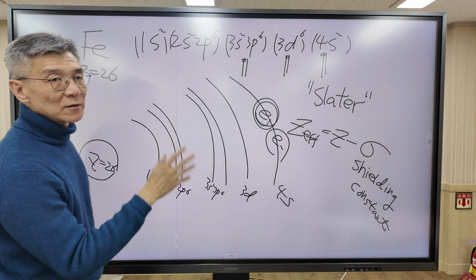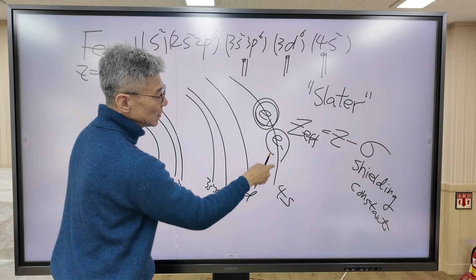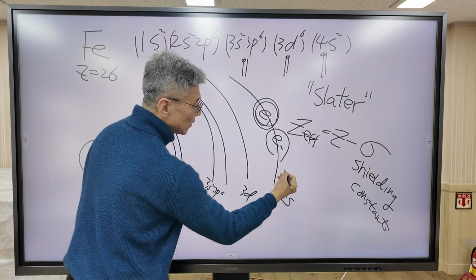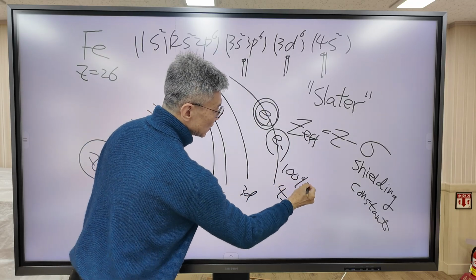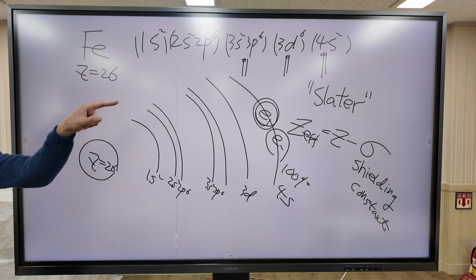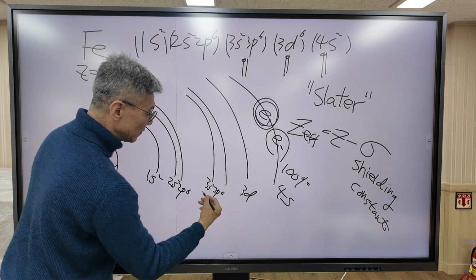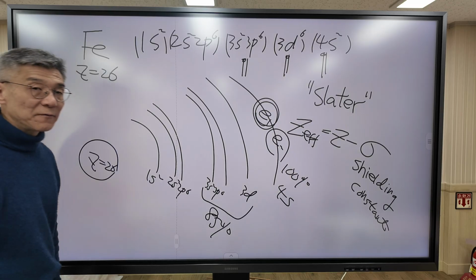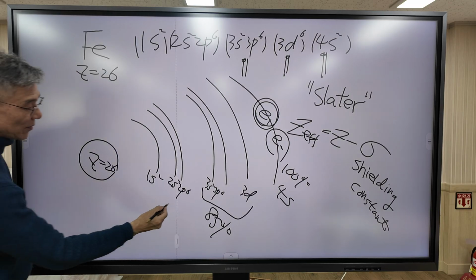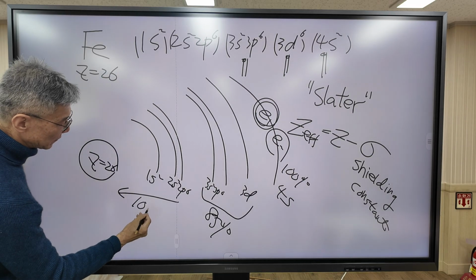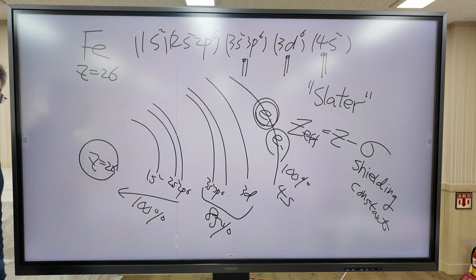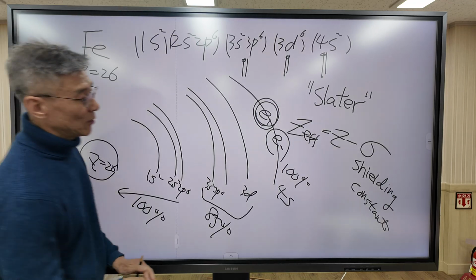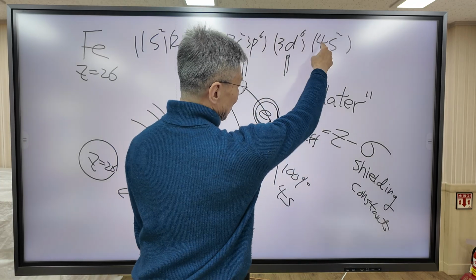According to the Slater rule, the shielding efficiency in the same subshell is 100%. The next level, shielding efficiency is 85%. And for the remaining inner shells, shielding efficiency is 100%. So I'm going to calculate sigma for the 4s2 orbital.